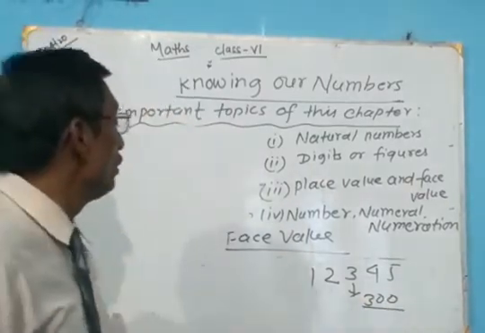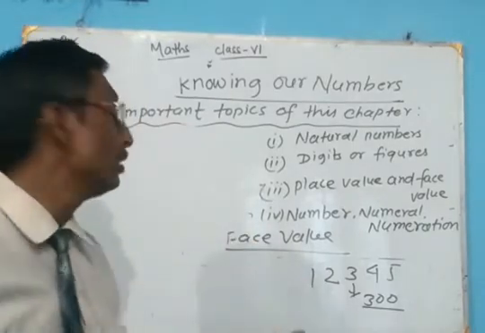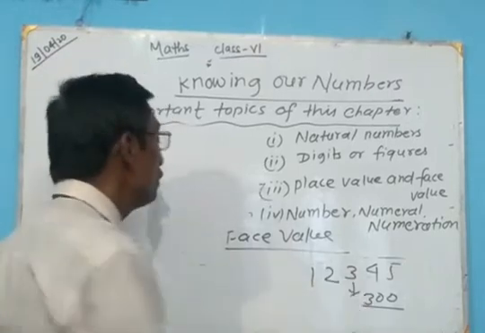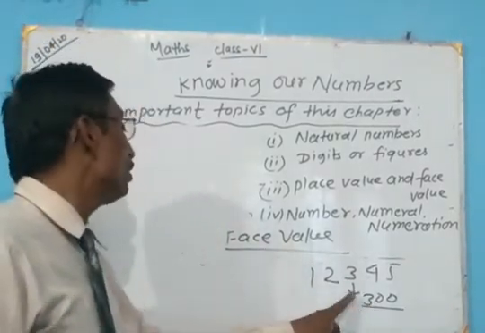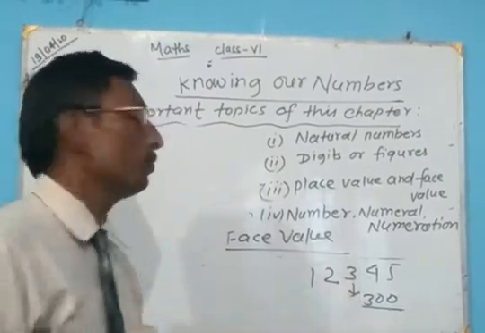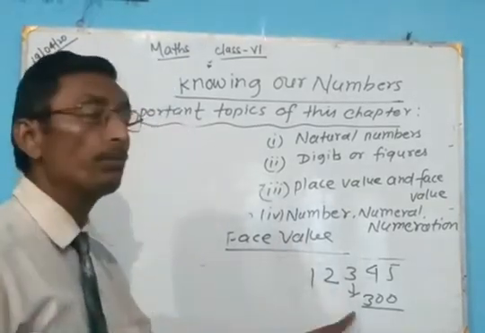But the face value of 3 is only 3. The value of the number itself is called face value, and the value governed by the position of the number is called place value. So there is a big difference between place value and face value.